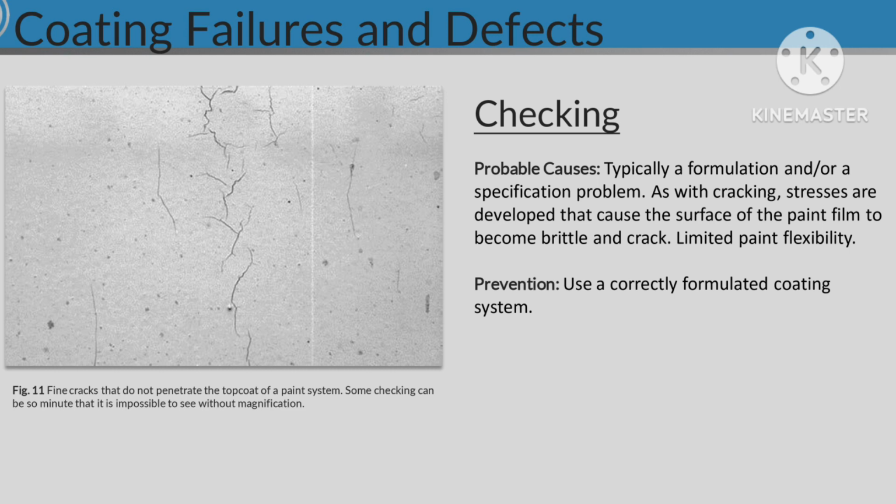Checking. Probable causes, typically a formulation and/or a specification problem. As with cracking, stresses are developed that cause the surface of the paint film to become brittle and crack. Prevention, flexibility. Use a correctly formulated coating system.